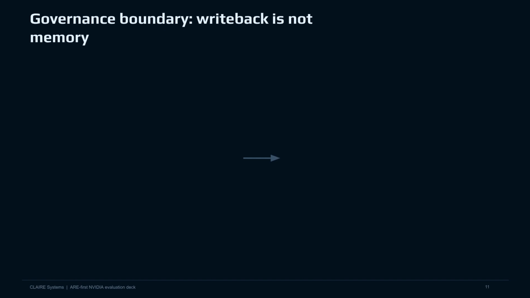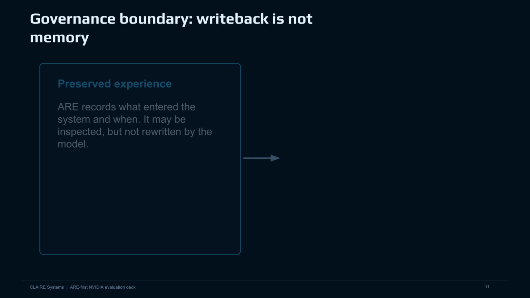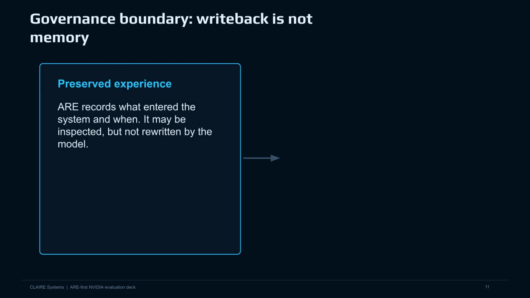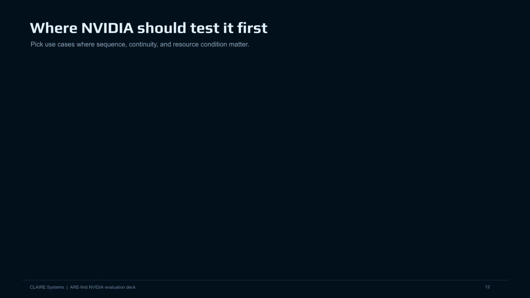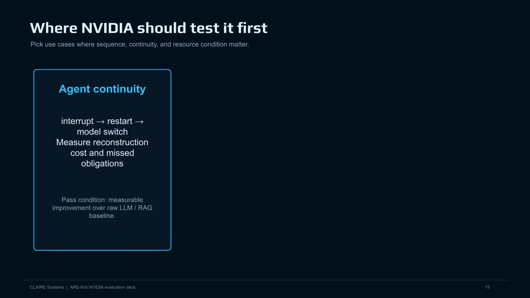The governance boundary confirms that write-back is not memory. ARI records what entered the system and when. The model's interpretation and trace are logged separately and classified before any durable write, preventing the historical record from silently absorbing model conclusions. NVIDIA should test AR in use cases where sequence, continuity, and resource conditions matter.